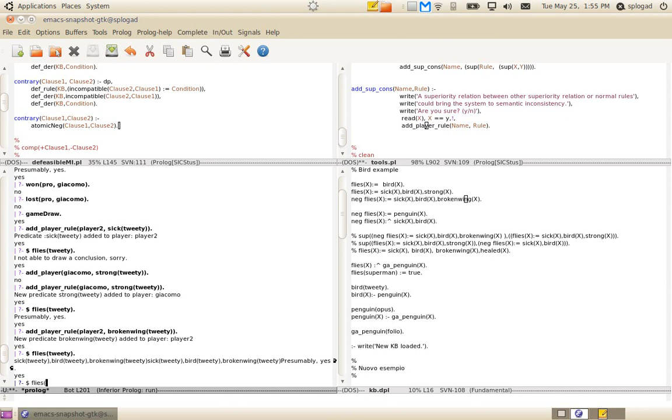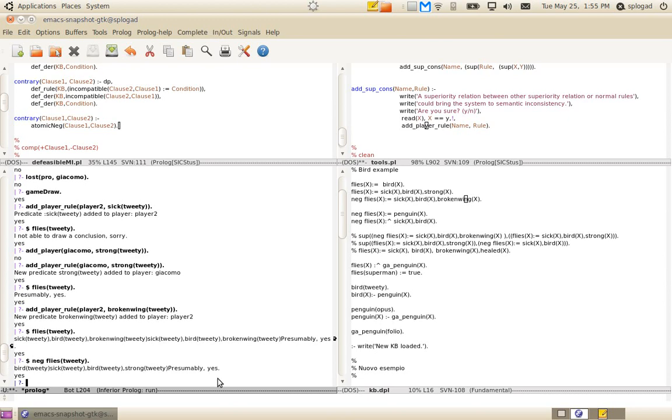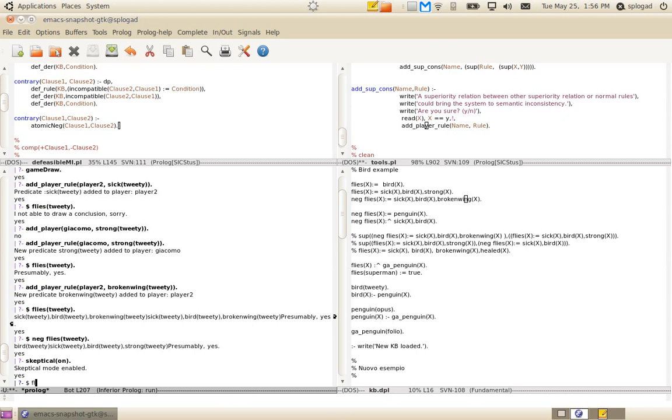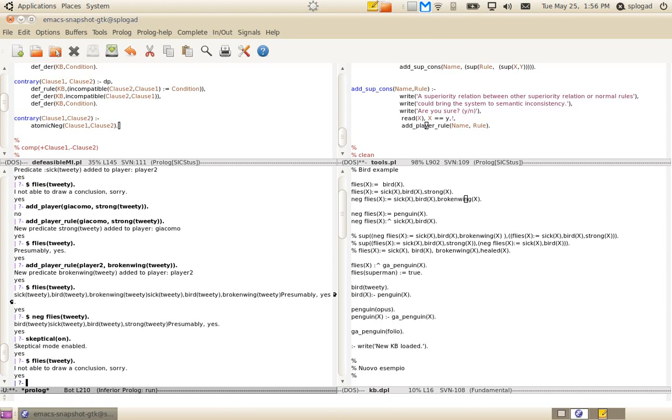In particular, flies Tweety and neg flies Tweety are also presumably yes. In this case, if we have some problem of ambiguity, we could switch to the skeptical mode, skeptical on, and as we can see now, flies Tweety says I'm not able to draw a conclusion, and it is what we want.